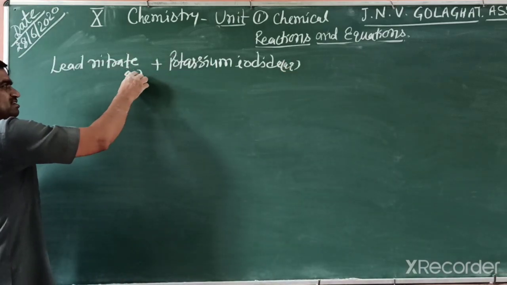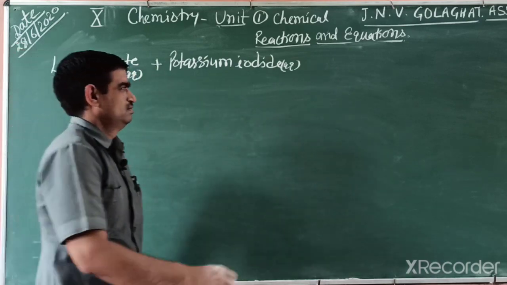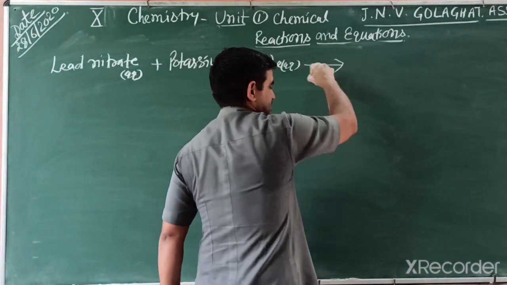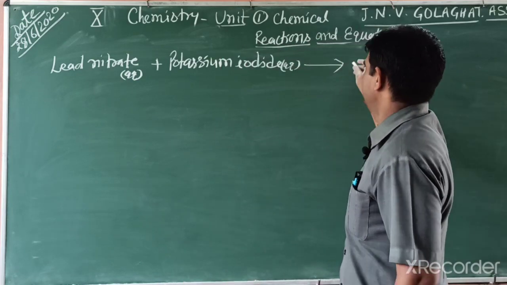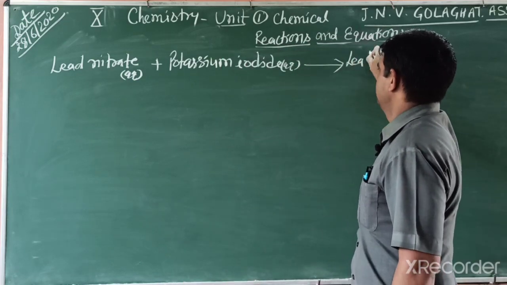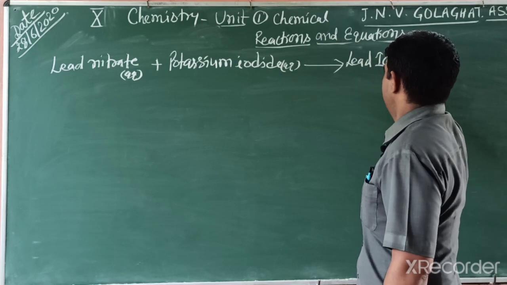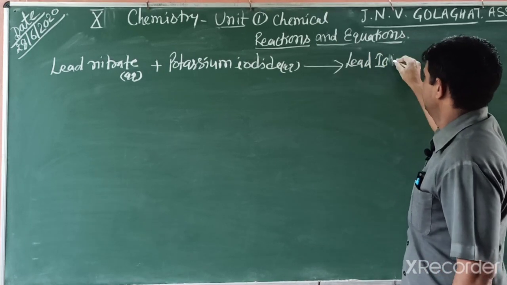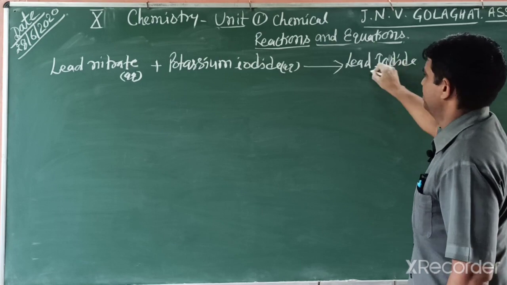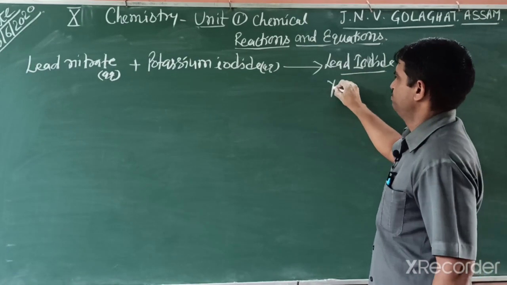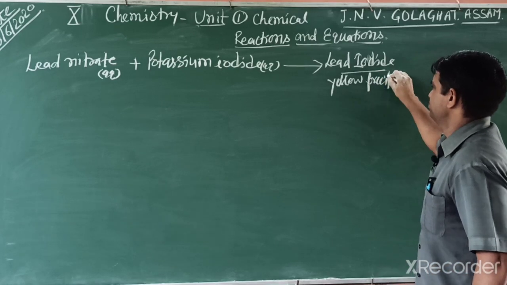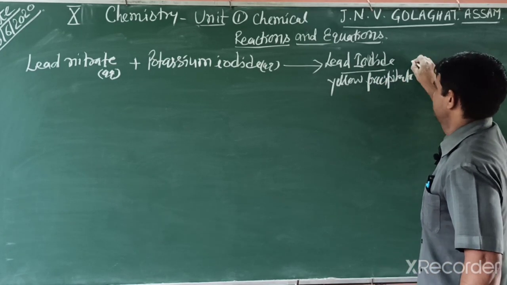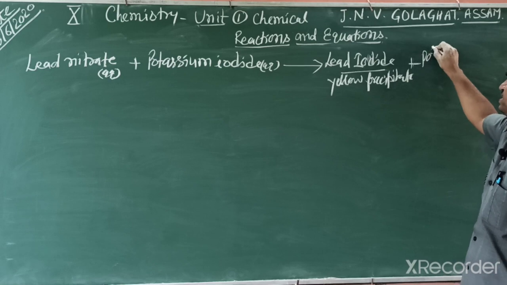Lead nitrate, aqueous solution. When we mix, we get a yellow precipitate. That is lead iodide, yellow precipitate, plus potassium nitrate.